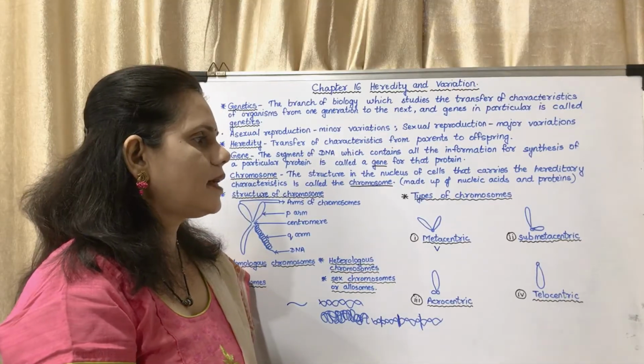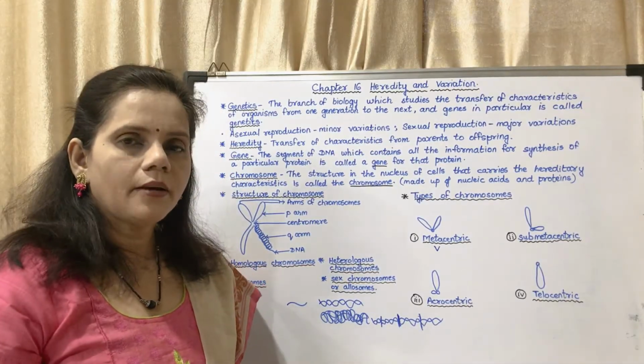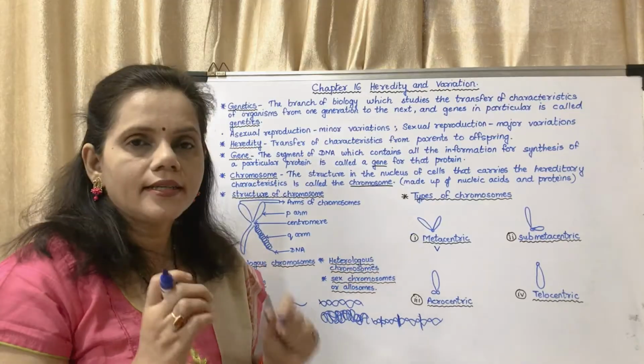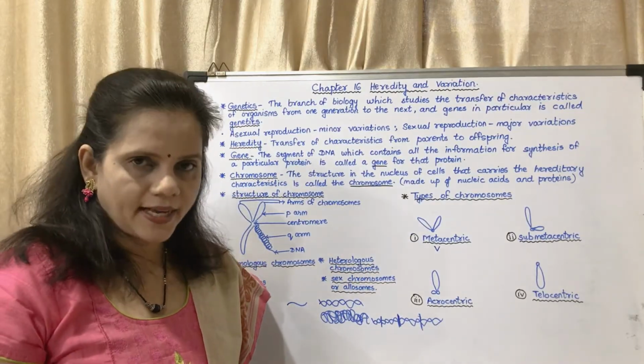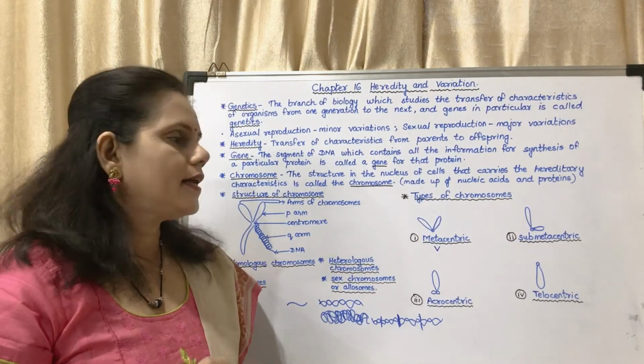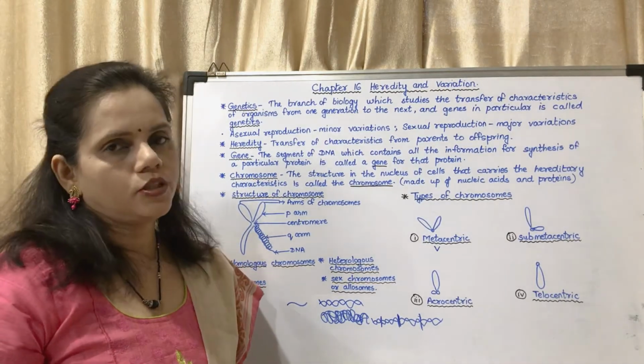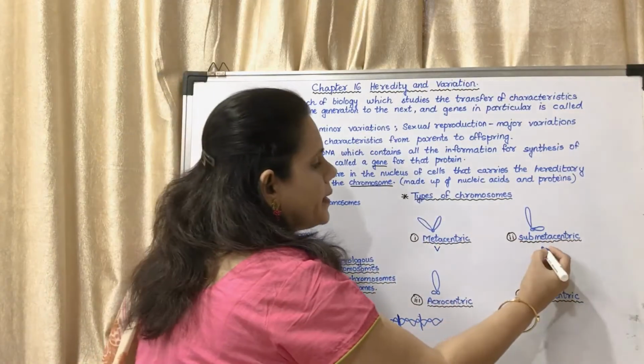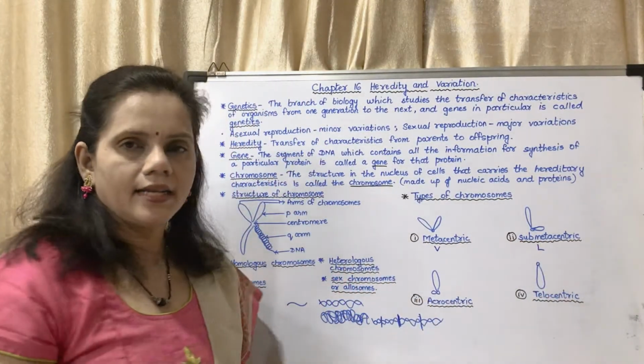Now the next is submetacentric. In the case of submetacentric, the centromere is not exactly at the center but towards one side. Such chromosomes are said to be submetacentric and they are L-shaped.